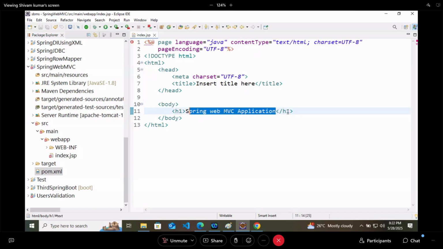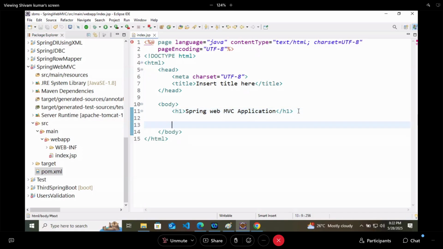And here I will write one href equals to welcome. Means it will create a request to /welcome. Means if user is clicking on this anchor tag, request will go to welcome page. Very simple.